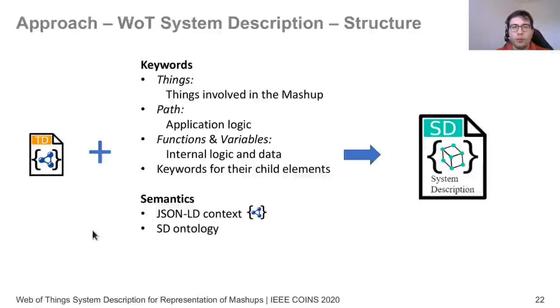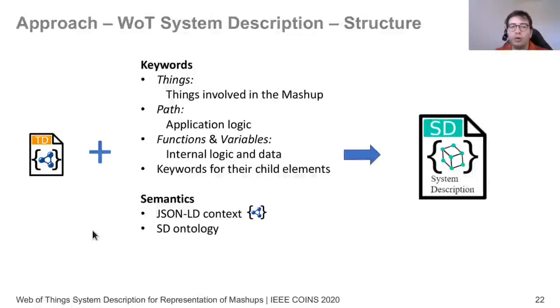Then here is the system description that we are proposing. So system description is, like I mentioned, an extension to the thing description, and we extend it by using keywords such as things, which mean the different things involved in the mashup, the path, which contains the application logic, then like shown in the sequence diagram, the internal logic and data, and also, of course, all of these can have different keywords for their child elements.